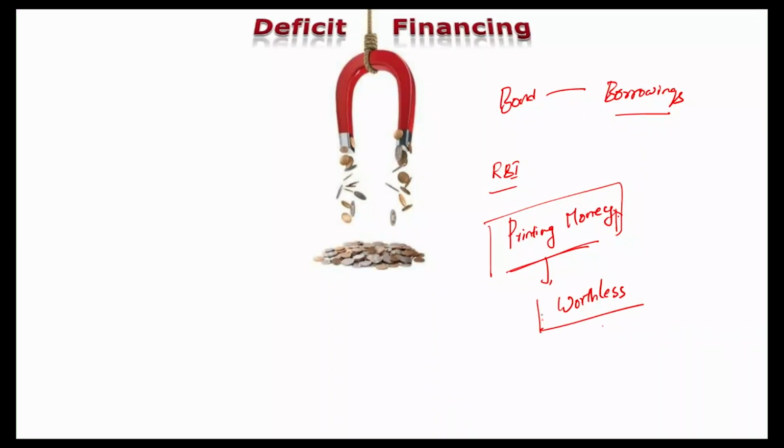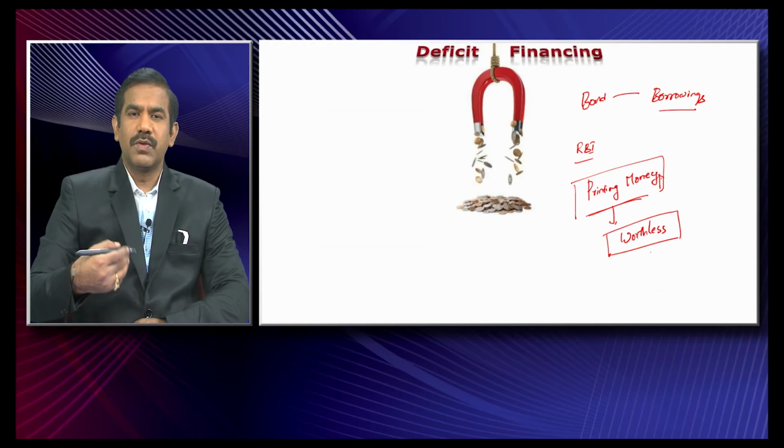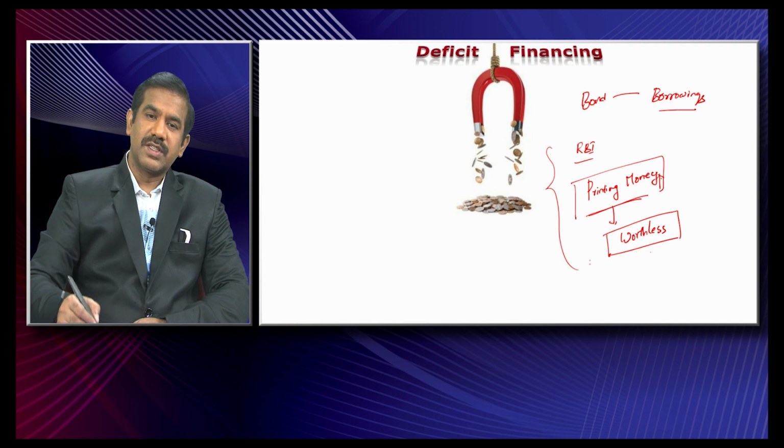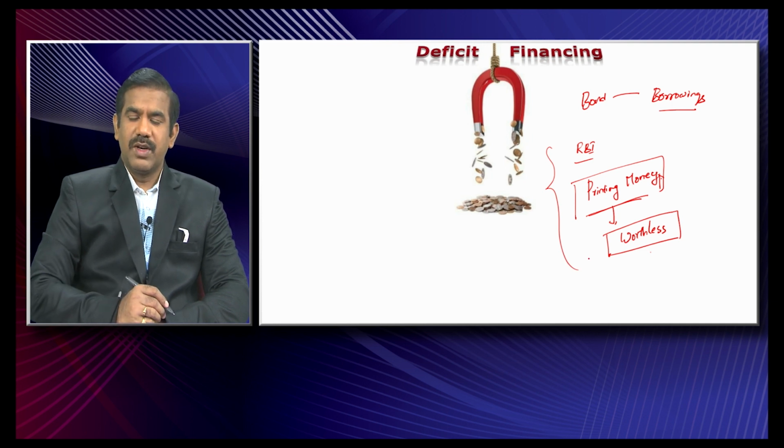Too much money in the economy doesn't make any sense, and hence money should always be in proportion to the volume of goods and services that we are producing. Since money acts as a lubricant to facilitate exchange of goods and services, it should always be in proportion to the quantity of goods and services we produce. But without any further increase in production, if you end up printing more and more money, that might result in excessive money supply and a falling value of money. Hence that kind of deficit financing is really bad for the economy, and that's a very basic reason.